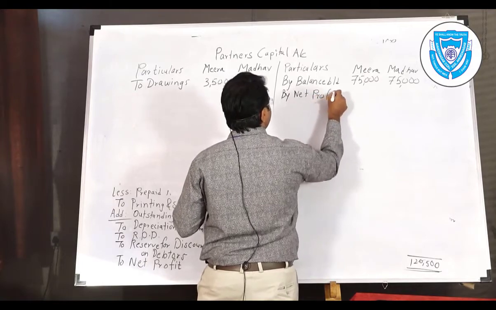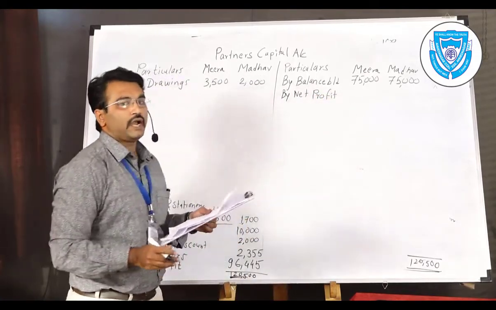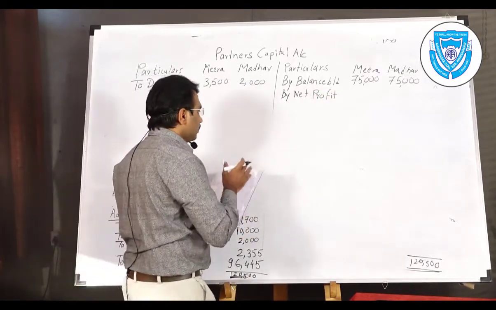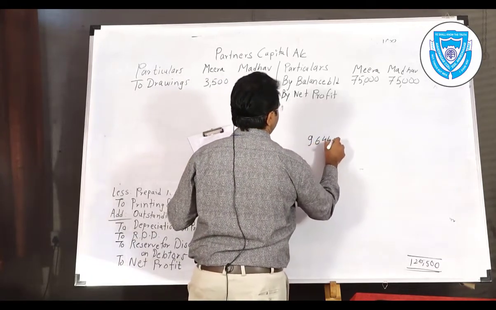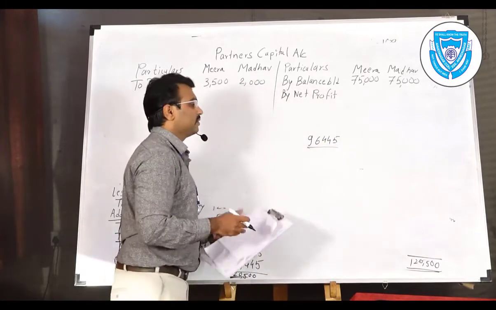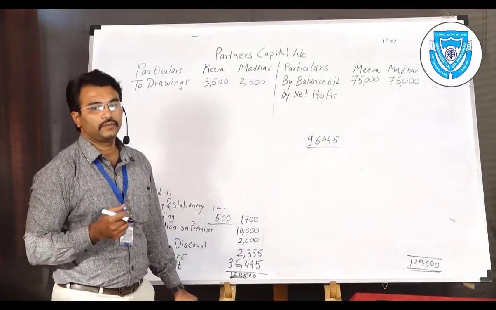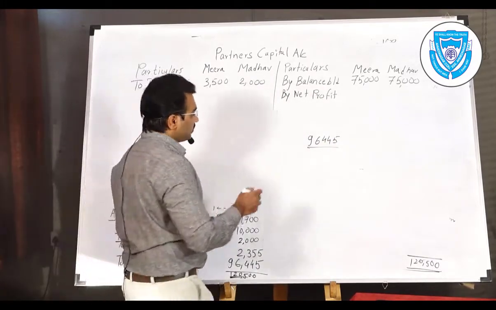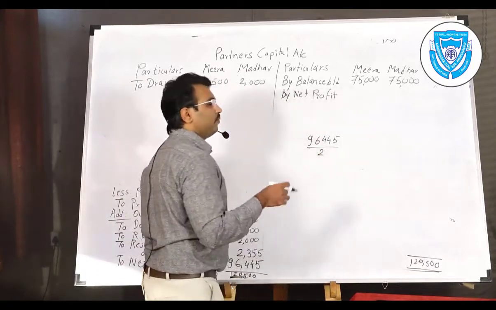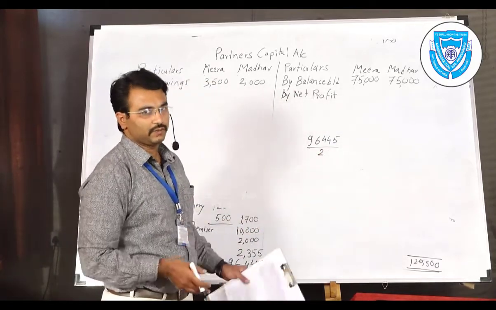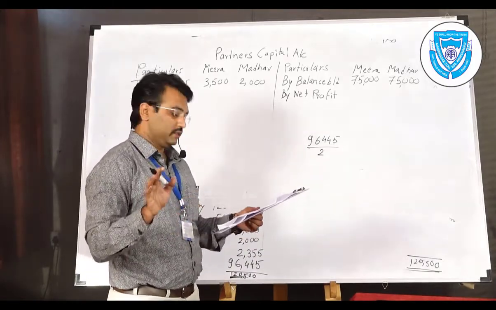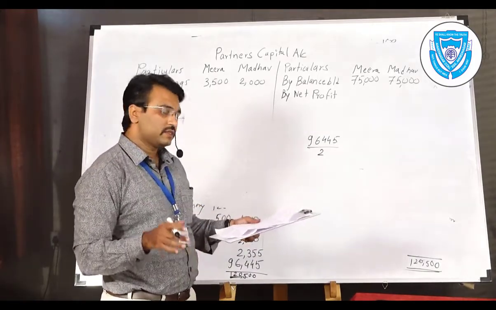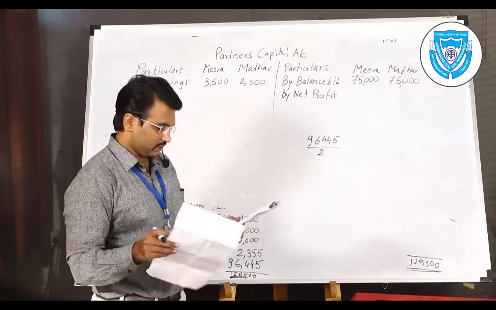Is a profit sharing ratio provided? No. So at that moment we need to divide this net profit equally, but we cannot divide it equally because it is an odd figure. So just divide it by 2 and give 1 rupee extra to one of the partners. It is correct, no difference will happen. You will find the same result in the balance sheet also. There is nothing different you will find.